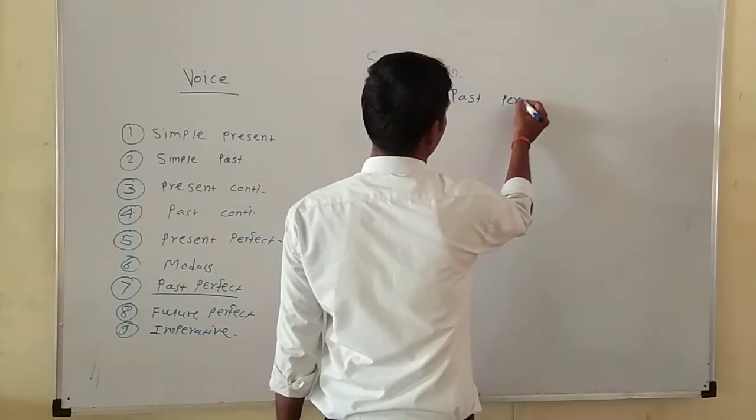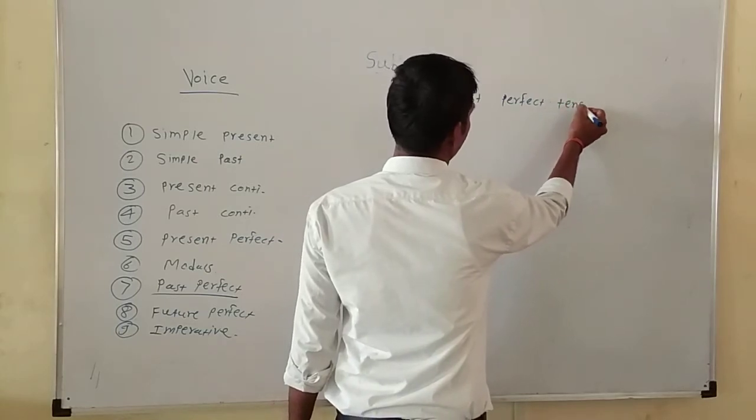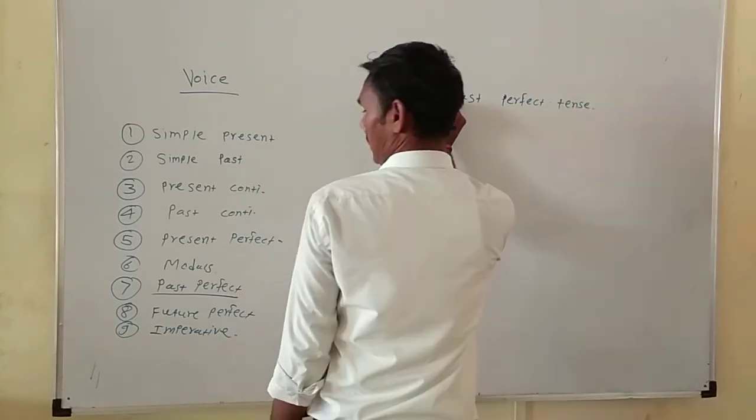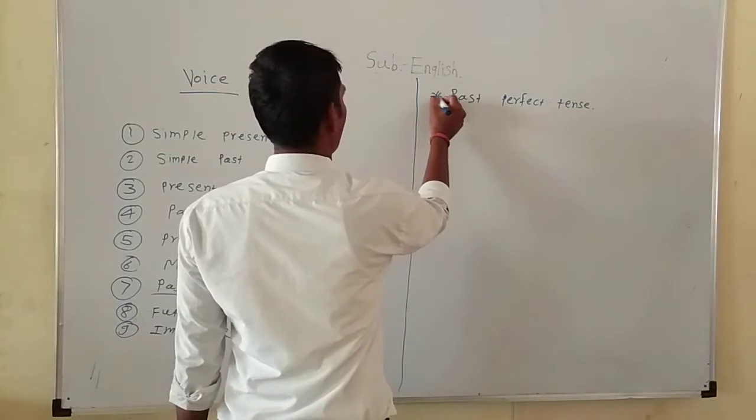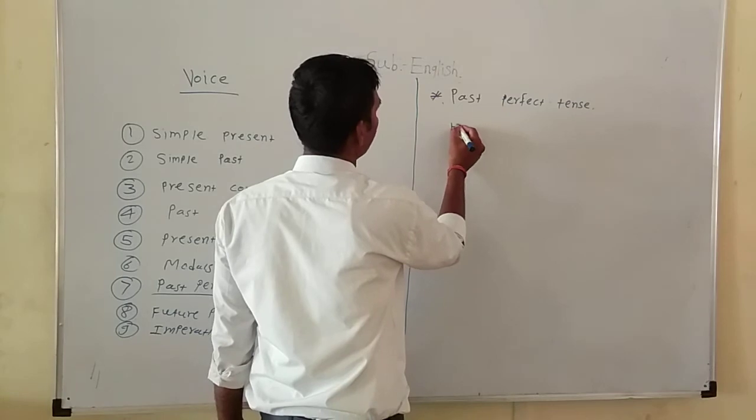Past perfect tense. Let's take one example: He had visited us.